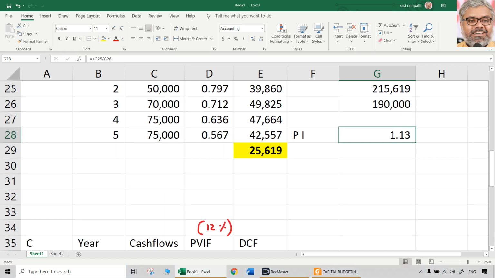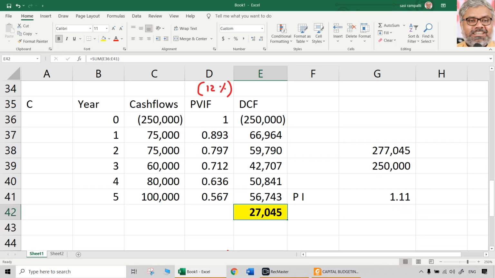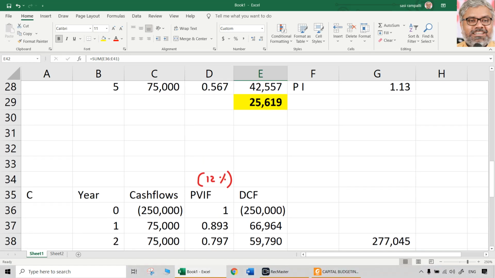Second case, if the projects are mutually exclusive but capital is unlimited, anyway we know that is given in the question, in the sense 5 lakhs is available. In that case, forget about profitability index, go with NPV. Whichever gives a better NPV, that is a better project. Profitability index will not be a very useful tool when the money is available abundantly.